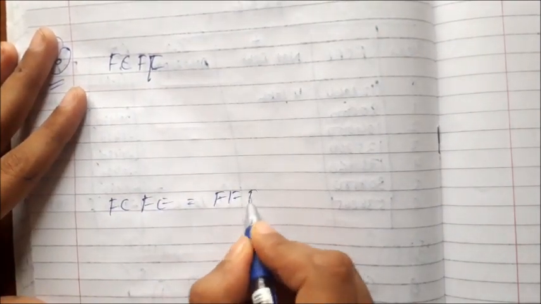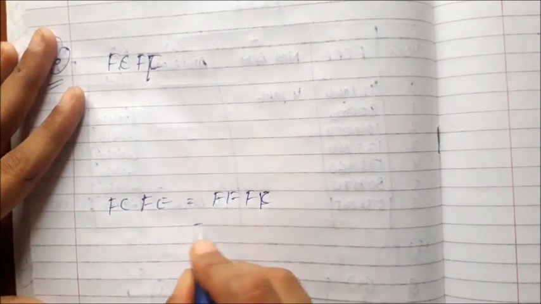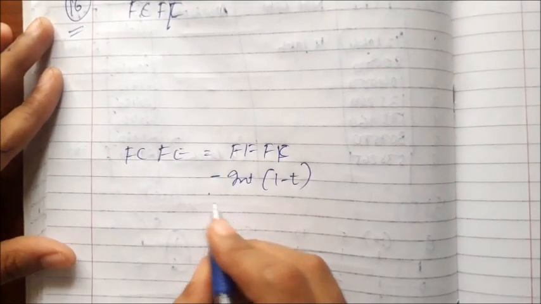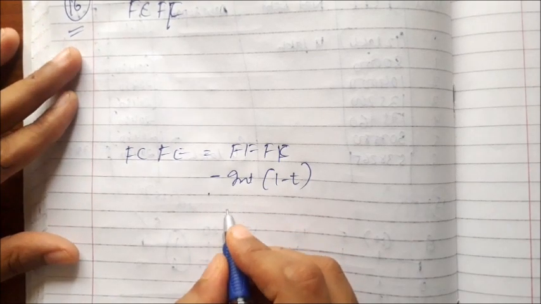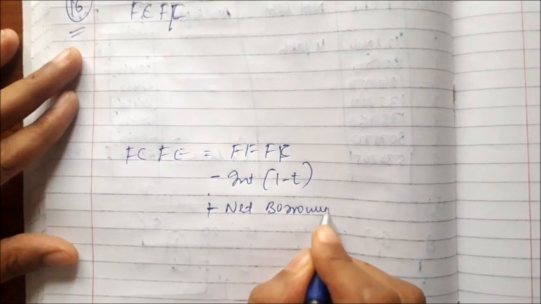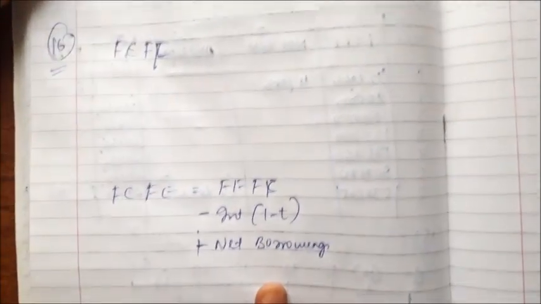Free cash flow to the firm, if we have found it, free cash flow to the equity would be, from this value we will subtract interest into 1 minus t, and any net borrowings, whichever is going to happen, we'll add that. So for free cash flow to the firm, we are being provided net income.